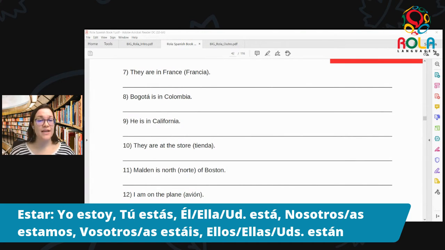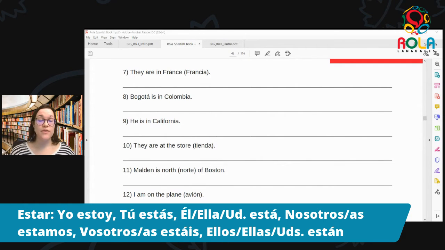Ellas están, and then in France, en Francia. Ellas están en Francia. Repita conmigo. Ellas están en Francia. Muy bien. Okay, ellas están en Francia.